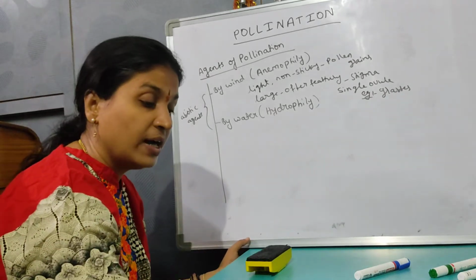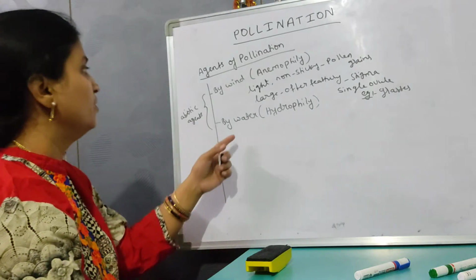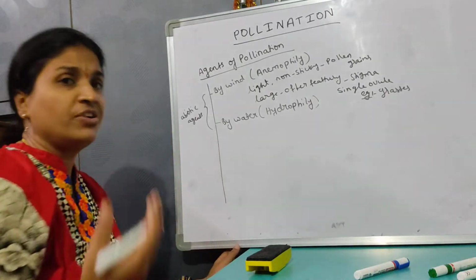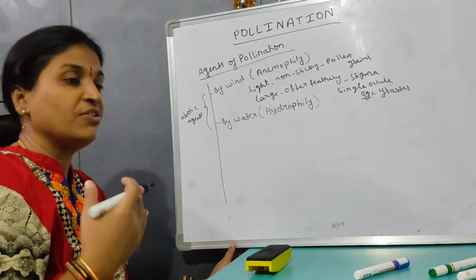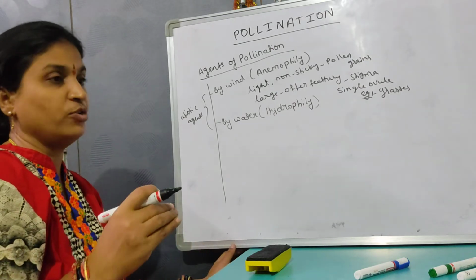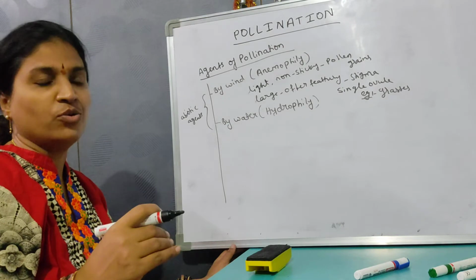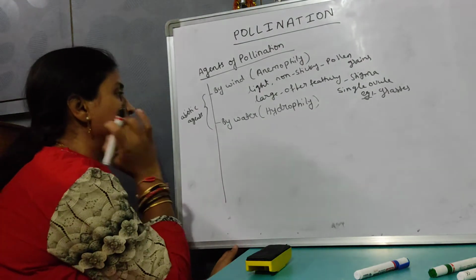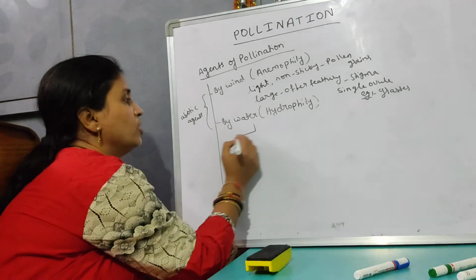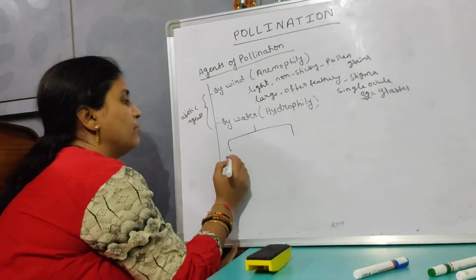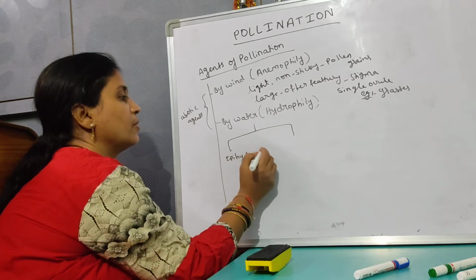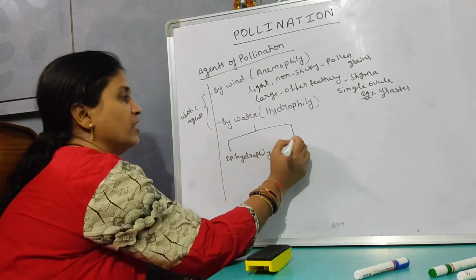Moving on to hydrophily. When pollination takes place by water, it is called hydrophily. See, different types of hydrophytes are there: free floating hydrophytes, submerged hydrophytes, submerged rooted hydrophytes, like that. Hydrophily is divided into two types: epihydrophily and hypohydrophily.